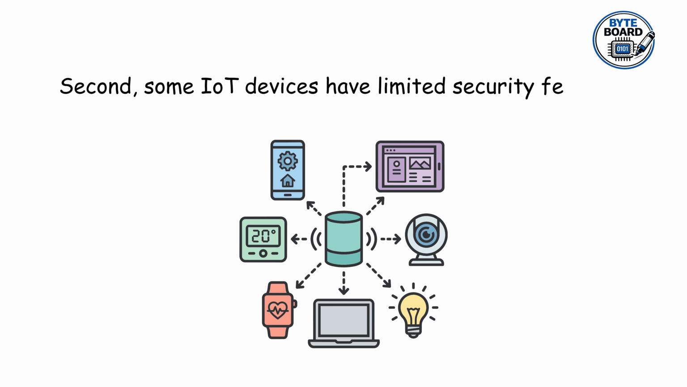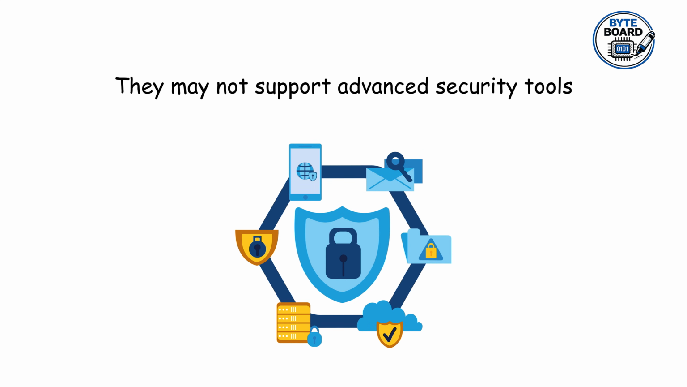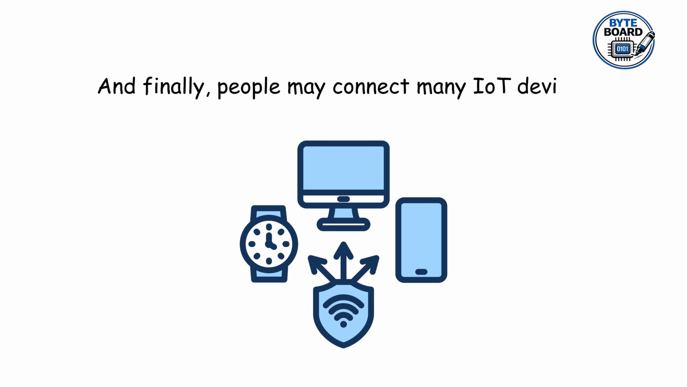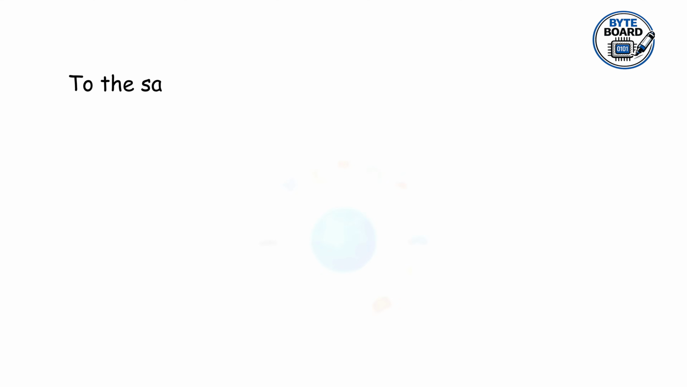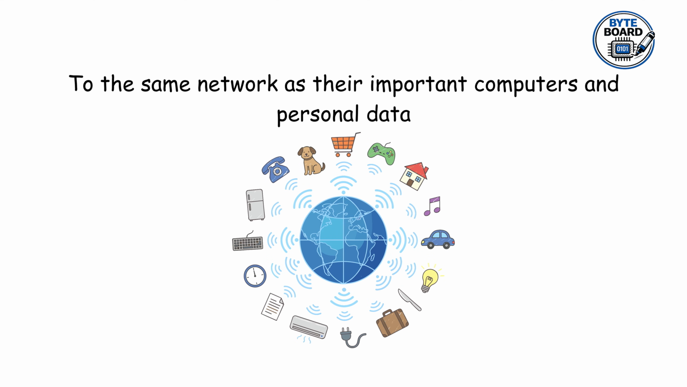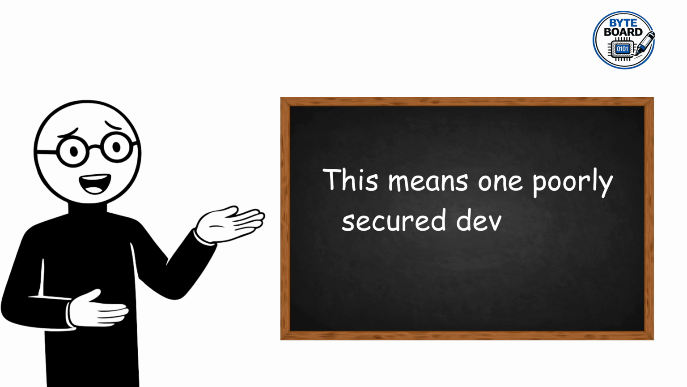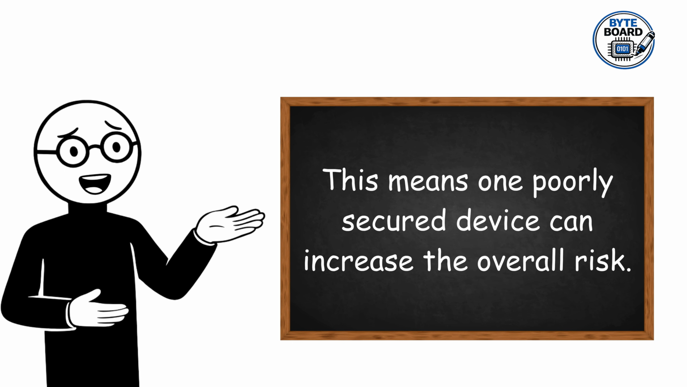Second, some IoT devices have limited security features. They may not support advanced security tools. And finally, people may connect many IoT devices to the same network as their important computers and personal data. This means one poorly secured device can increase the overall risk.